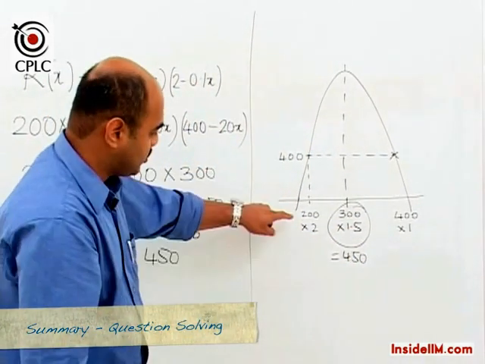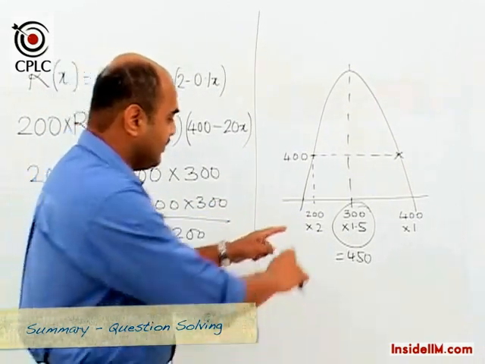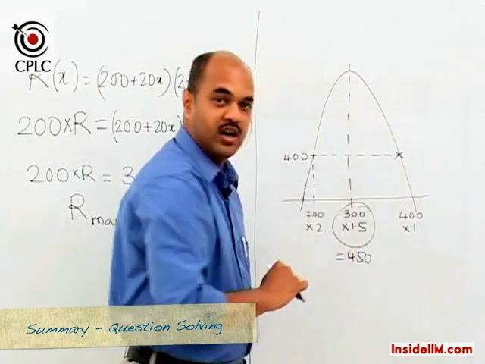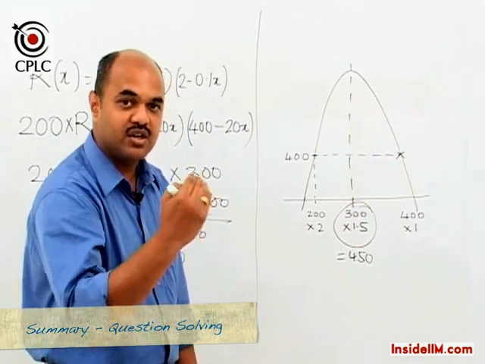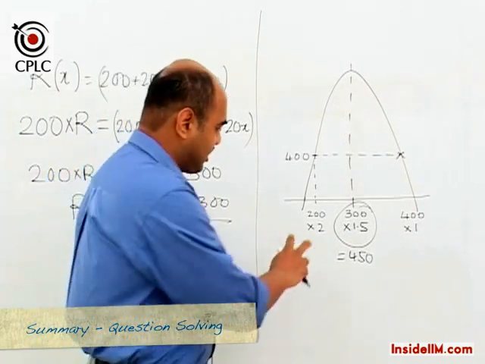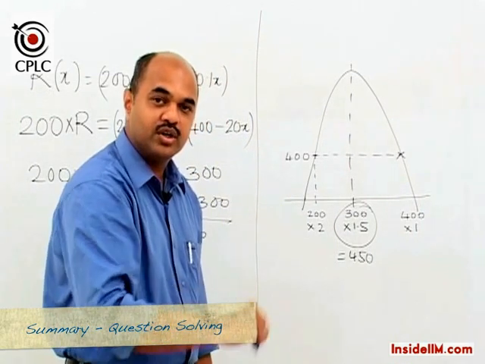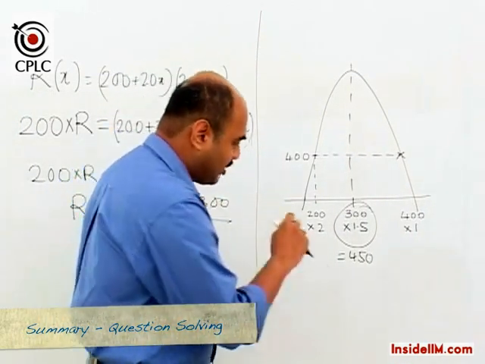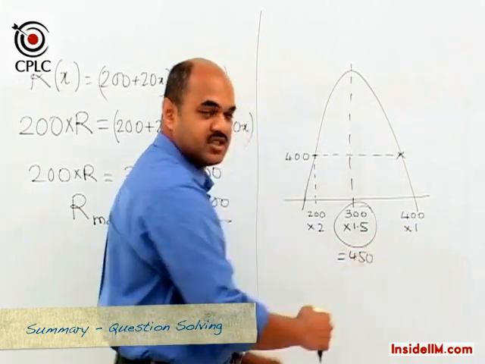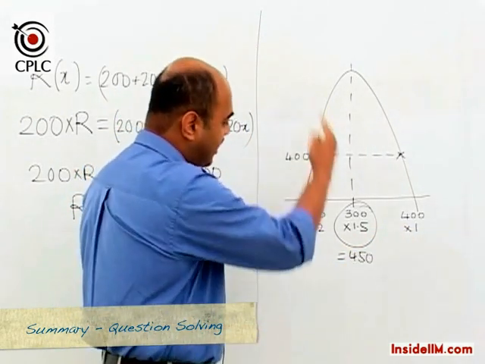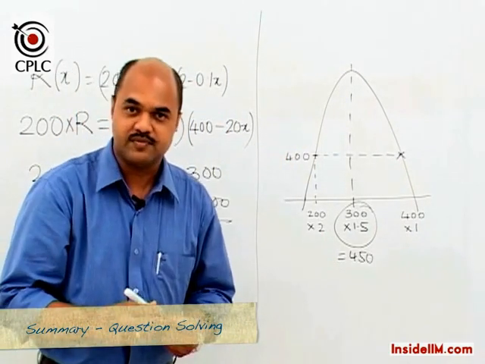All that we've said is when our base is 200 at 2 rupees per samosa, when that 200 becomes 400, and for every increase of 200, if the price reduces by 10 paise, for a total increase of 200, the price is going to reduce by 1 rupee, and hence the revenue at these 2 points was the same, which was 400. Midpoint would be the one that gives us the point of maximum.